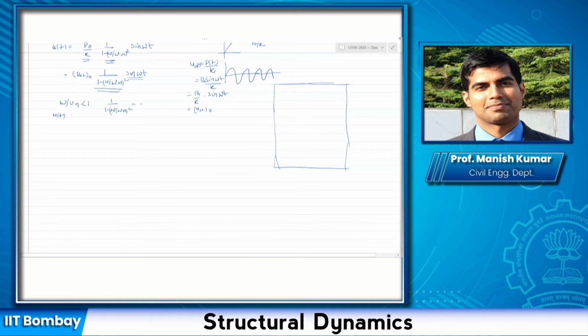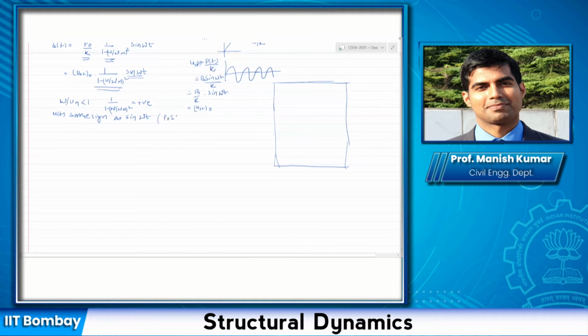Okay, this is positive, and u(t) has the same sign as sine omega t, this term here. Whatever the sign of sine omega t is, it is the sign of P naught sine omega t. So my u(t) and P naught sine omega t, which was the p(t) here, are called in phase. It means that if I'm applying load to this system in the right direction, my displacement is also happening in the right direction.